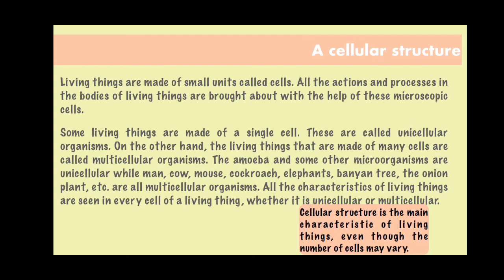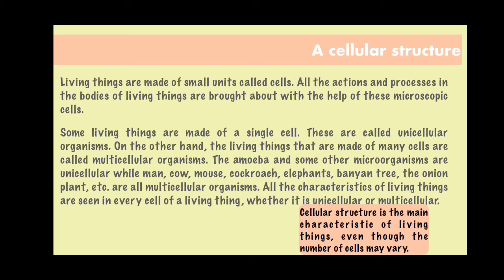A cellular structure. After studying about the lifespan, now let us study about the cellular structure. All living things are made up of small units which are called cells. Living things can be made up of a single cell or many cells. Living things made up of single cells are called unicellular organisms, and living things made up of many cells are called multicellular organisms.